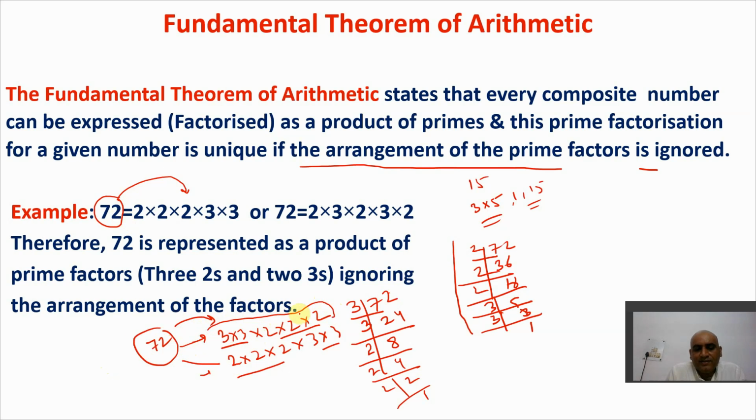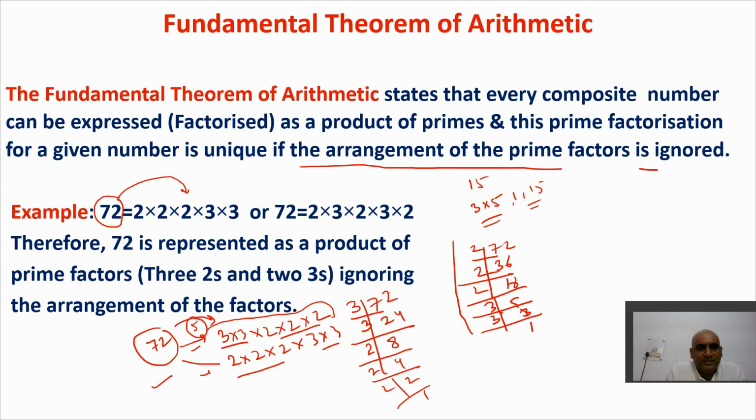These are the 5 factors: 2 2 2 3 3. So these 5 make up 72. Always it becomes like this. So you have to ignore the arrangement, right? So I hope you get this point. So we have learned that a composite number is first broken down into the product of prime factors, and we have to ignore the arrangement of prime factors. This is the fundamental theorem of arithmetic.